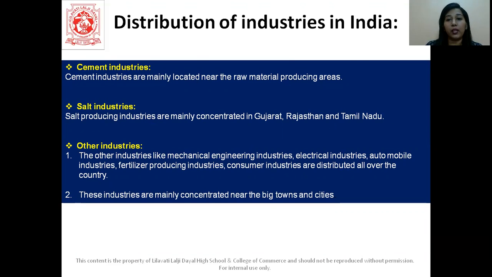The cement industry is mainly located towards the raw material producing areas, whereas salt is mainly found in Gujarat, Rajasthan and Tamil Nadu. Okay. Other industries like mechanical engineering, electrical, automobile, fertilizer producing and consumer industries are distributed all over the country. All right. And these industries are mainly concentrated in the big towns and cities, where it is much more developed.